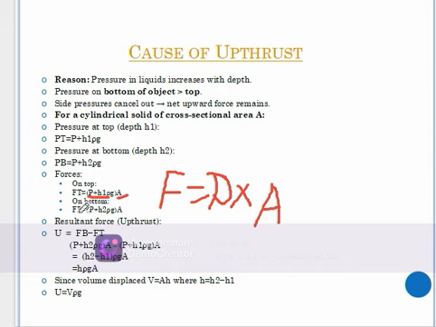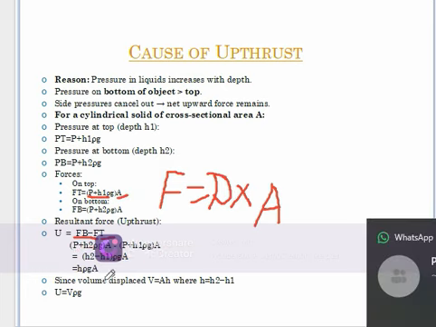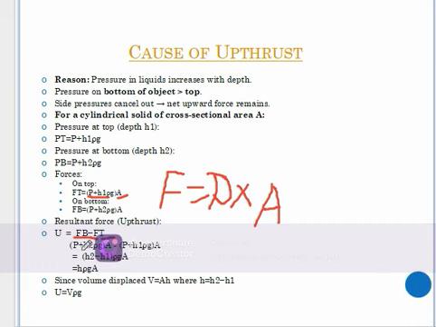Now we want to find the upthrust. Remember we have said that it is the net force, the difference between the force at the bottom and the force at the top. Therefore, we take this force at the bottom, we minus this force at the top in our equation there. From that, we work with this equation mathematically.